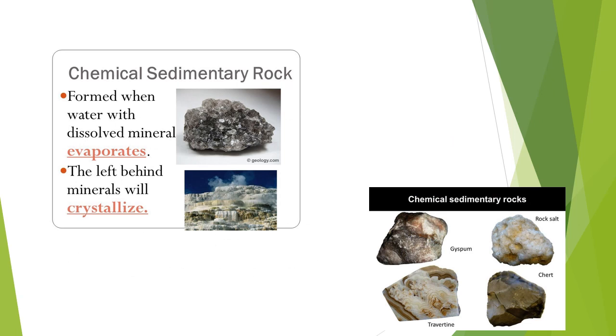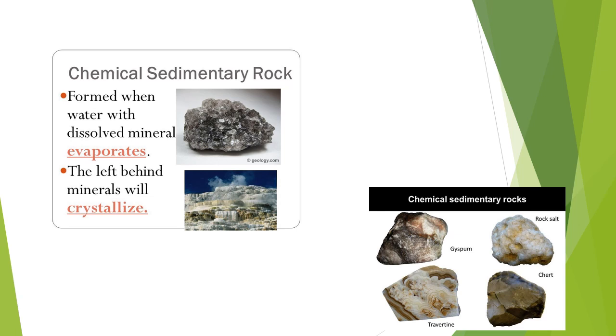Now the second type of sedimentary rock on the basis of formation is the chemically formed sedimentary rocks. These are not formed from compacting, but they result from chemical processes. The chemical sediments are commonly formed by the process of evaporation of water containing salt in solution. This is very common in desert areas where there are shallow lakes. They get evaporated, leaving behind a layer of salt on the surface. These get consolidated into sedimentary rocks.